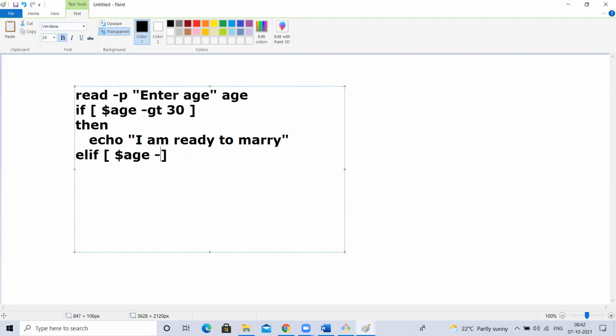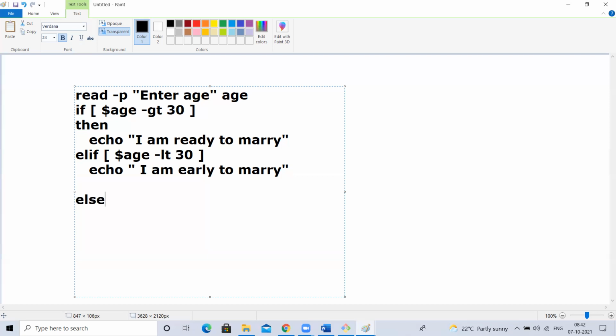Age less than 30, then we don't require anything here. Then I need to marry, else, for example, or else I am 30.